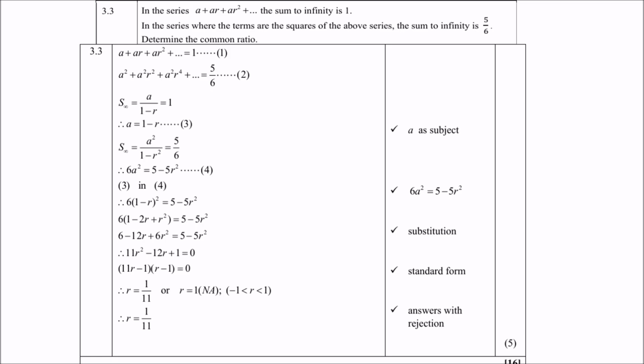Remove the brackets, rearrange your terms into a quadratic trinomial, factorize, and then you get r equals 1 over 11 or r equals 1. But of course, r equals 1 is not applicable. Remember, it is sum to infinity. For sum to infinity, r has got to be a fraction, don't forget. So therefore, we only accept r equals 1 over 11. Yes, I must agree yet again, not that straightforward, but challenging.